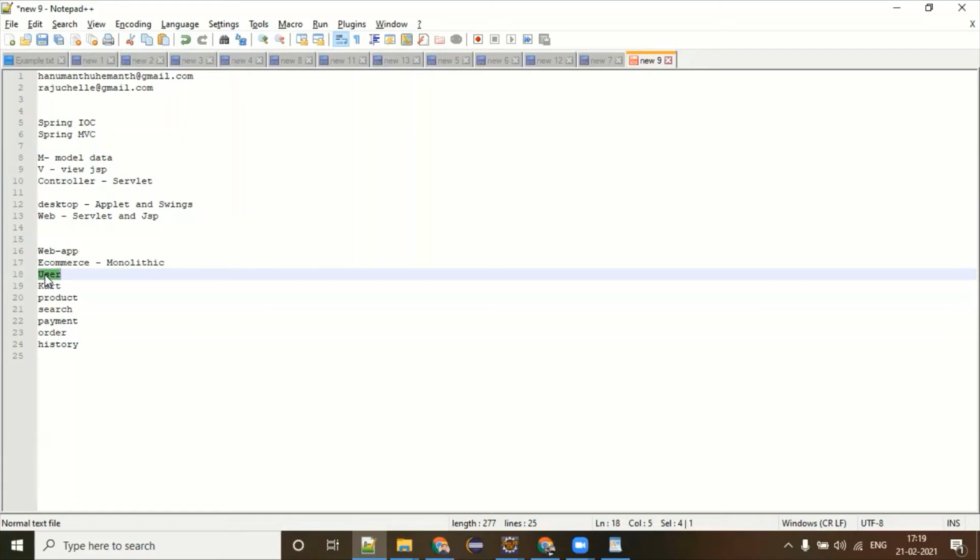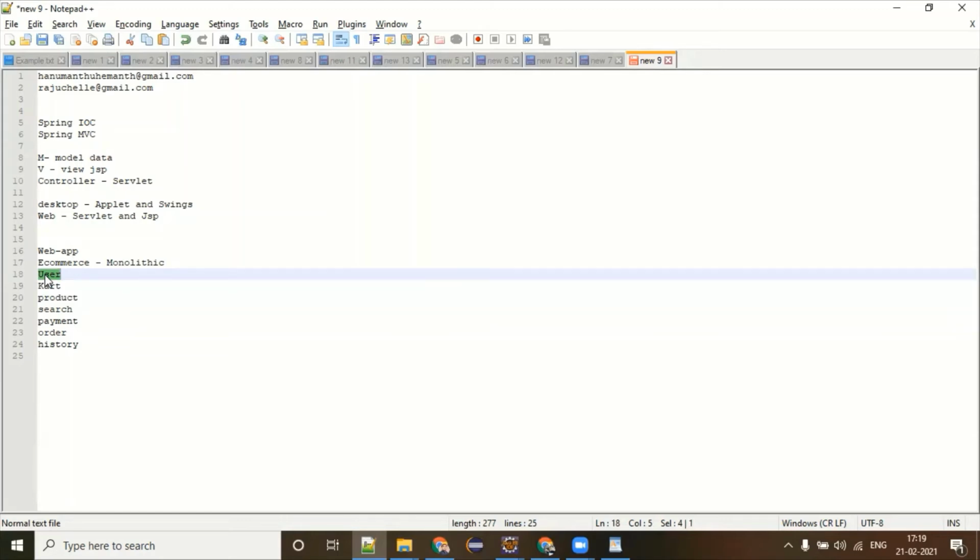Think about the IRCTC website. IRCTC has a huge user base, and they also have different modules, like a train module, a payment module, a user module, a booking module. Is every module dependent on each other?